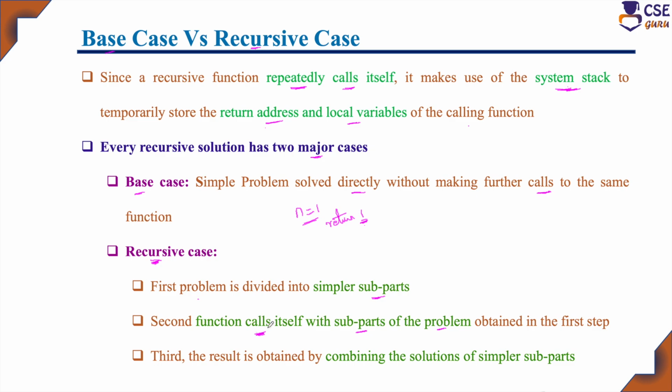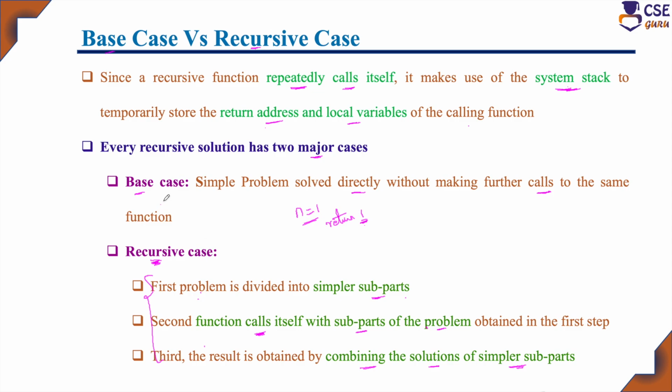Then the result is obtained by combining the solutions of the simpler subparts. The recursive case has three main steps. First, divide the problem into smaller versions. Second, for each smaller version, implement the recursive call to find the solution. Third, combine the results of the smaller problems to get the solution for the main problem. This is called the recursive case.